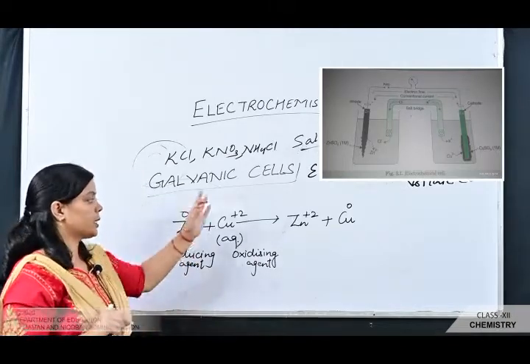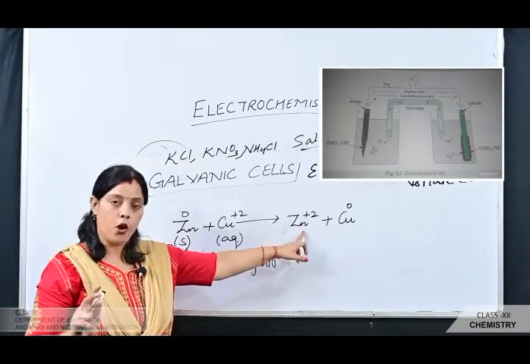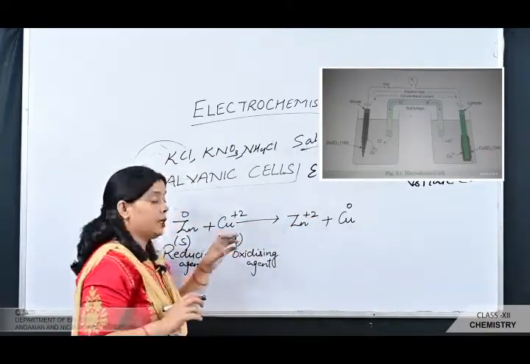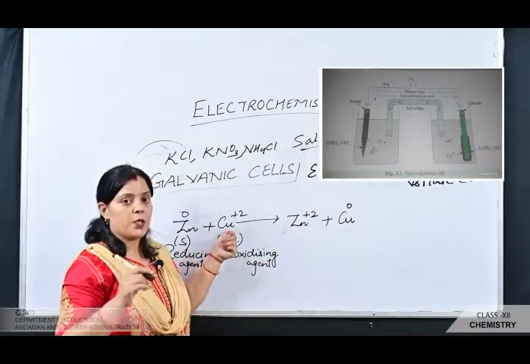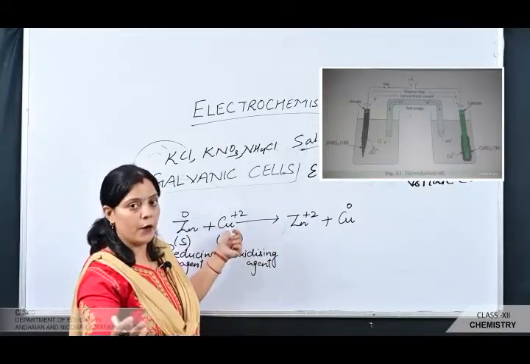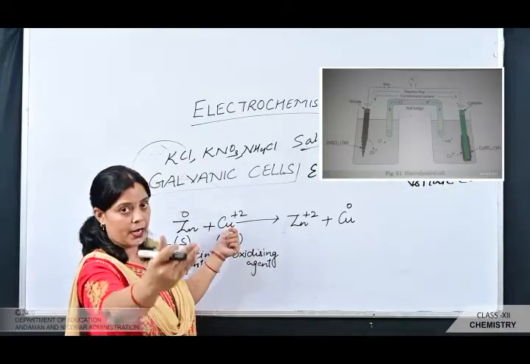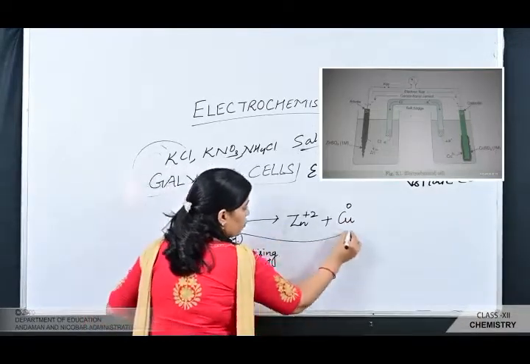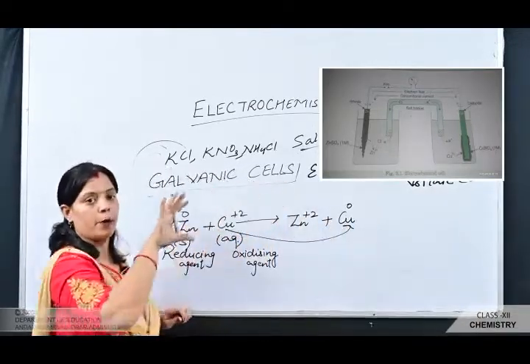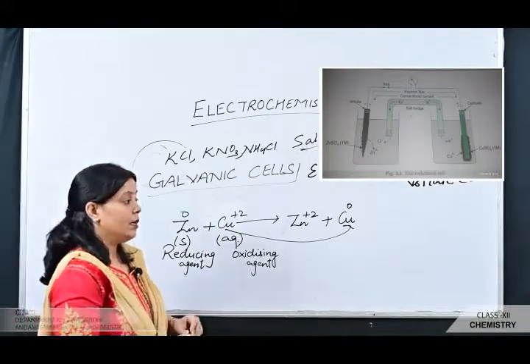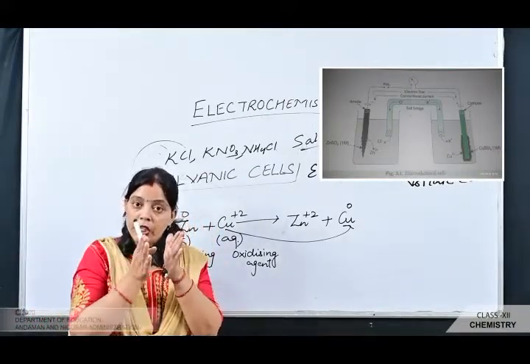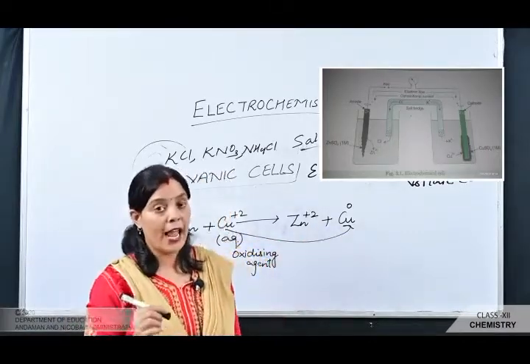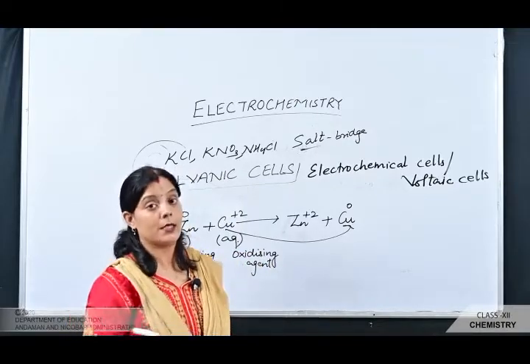So when the zinc is converted into Zn+2 ion by undergoing the oxidation process, this Zn+2 comes into the aqueous solution. In the other half cell, the copper +2 which is present in the aqueous solution, when the electron comes from the zinc side through the conducting wire, gains the 2 electrons, and after gaining them it is converted into copper and gets deposited at the copper strip. So ultimately we see that the rod of zinc in one half cell gets thinner and the rod of copper gets thicker.